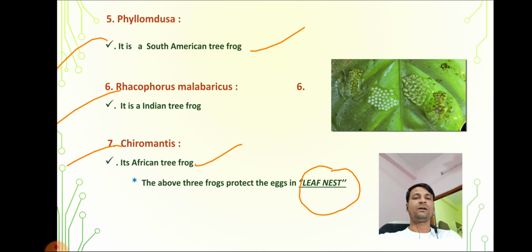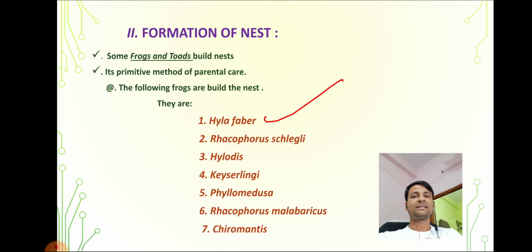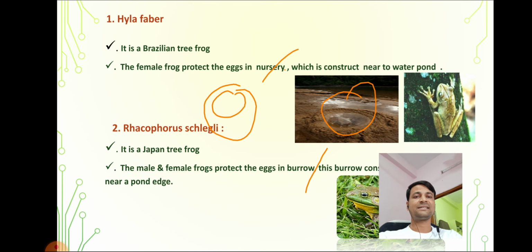This is our part 2 topic, that is formation of nest. In this, seven frogs are involved. Where they protect the eggs, we already discussed.